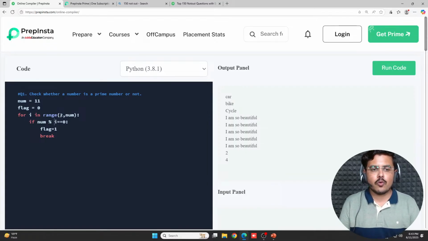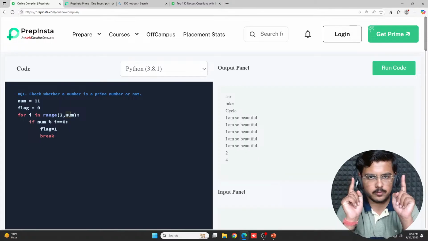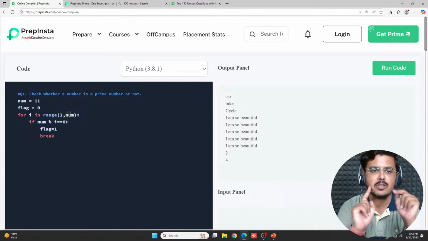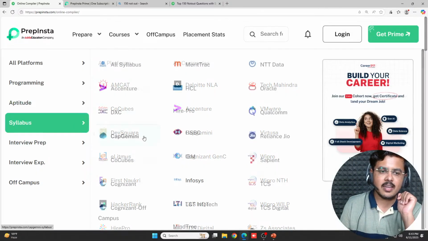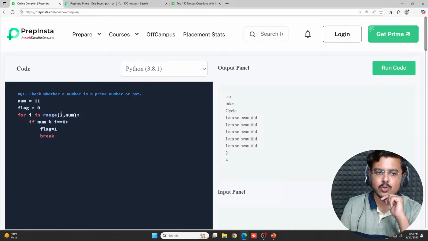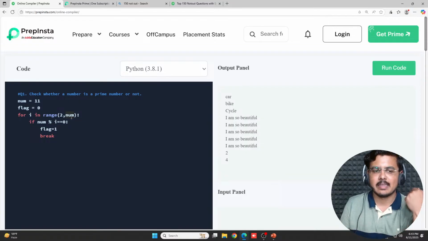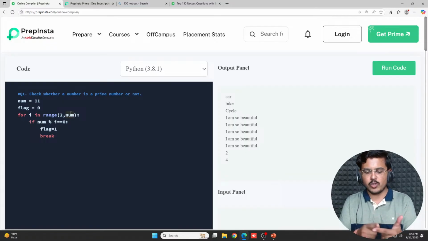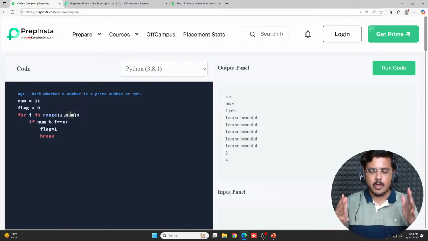Fine. So from 2 to num, because 1 is a factor of every number, and every number is a factor of itself. So in this range, what are we excluding? We have excluded 1, and automatically num is not here. Num is excluded because it is the upper limit. The default step increment is +1. So from 2 to the number, for example 11, so 2, 3, 4, 5, 6, 7, 8, 9, 10, it would check all these numbers whether 11 is divisible by them or not.